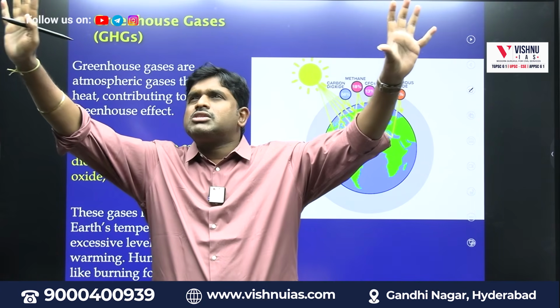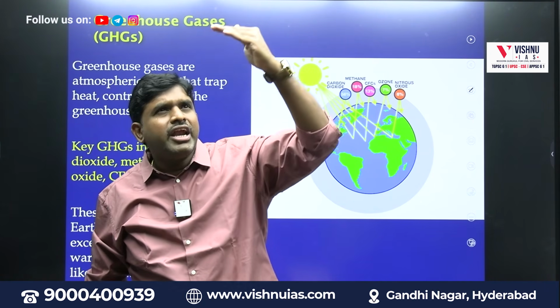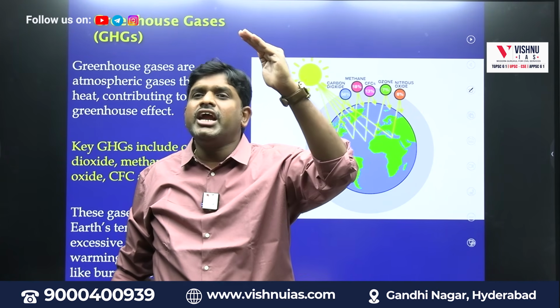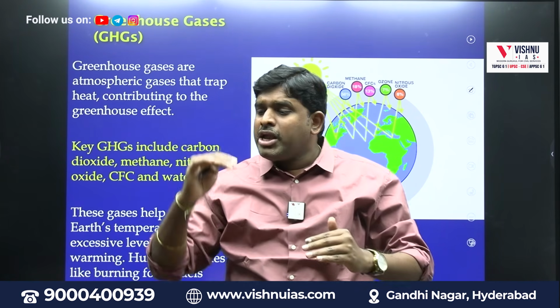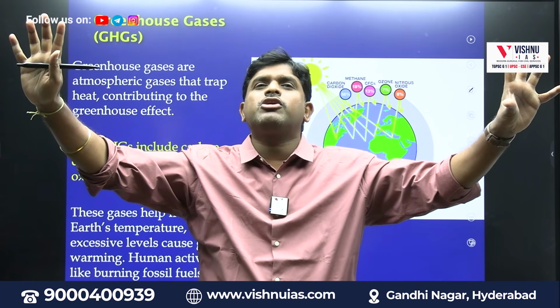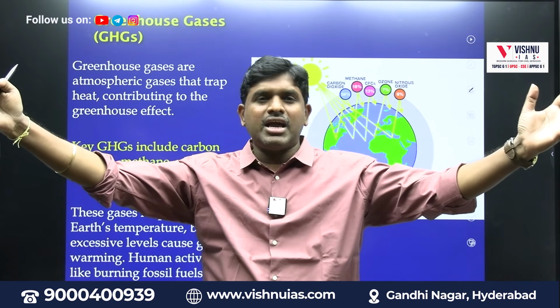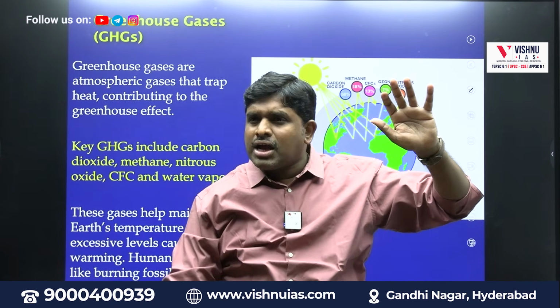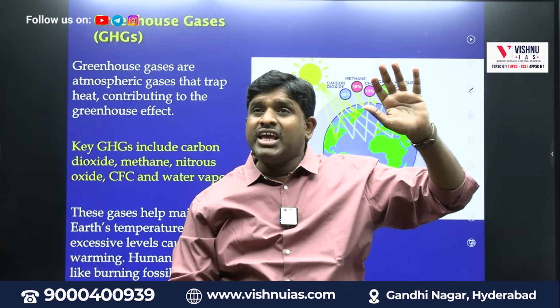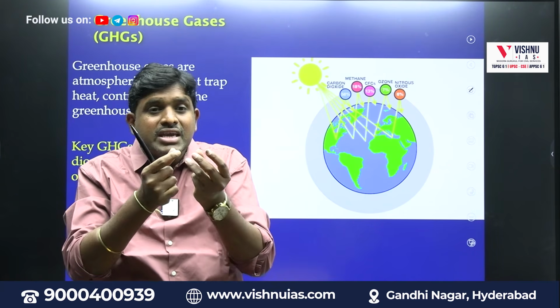When these greenhouse gases are present in the atmosphere, the sun radiation which is coming down and the radiation which is radiated will not be going down properly, will not be going out properly. It will be trapped in between because of gases. That temperature will be trapped in the gases. That radiation will not come to the bottom, to the earth, and the irradiation which is happening from the earth will not go to the top, to the atmosphere. It will be trapped in between because of the gases which are present.